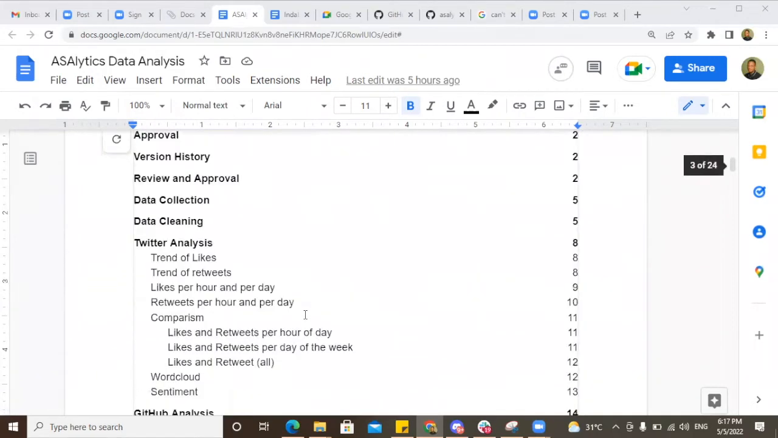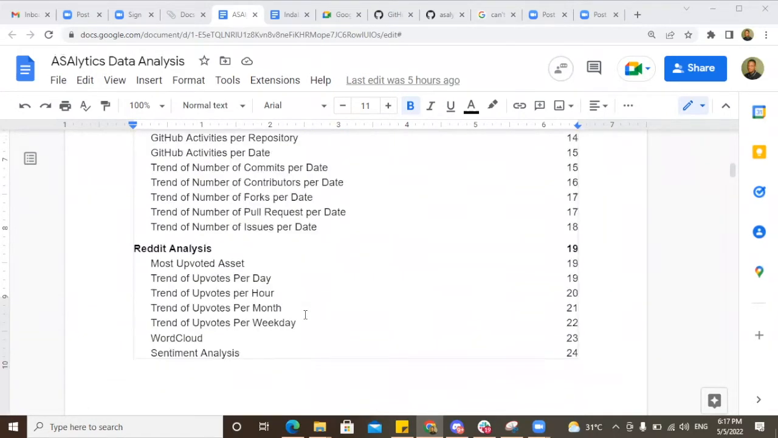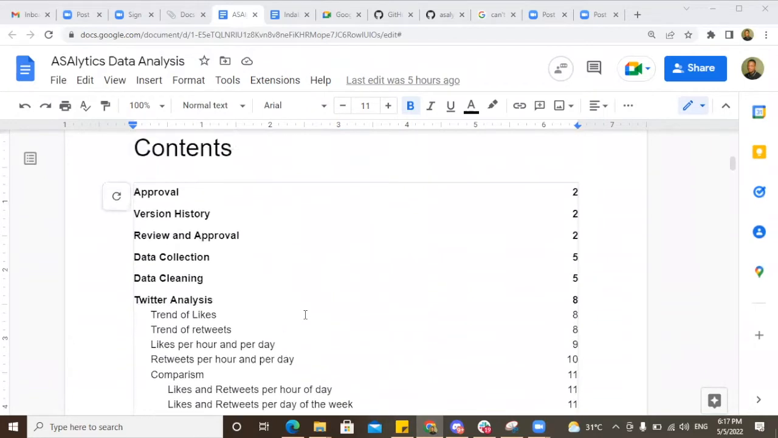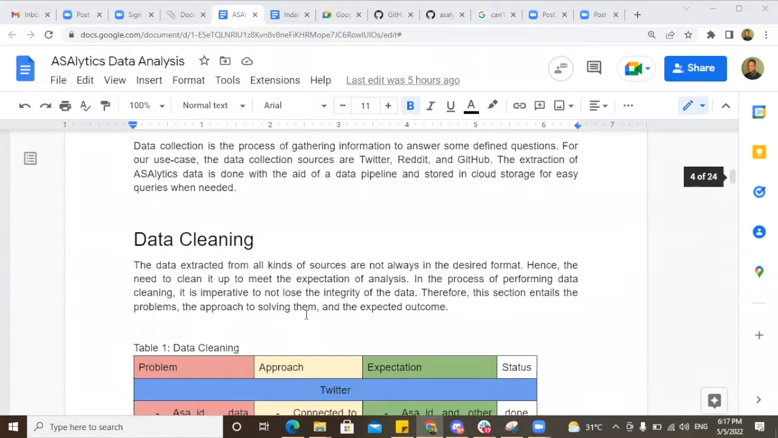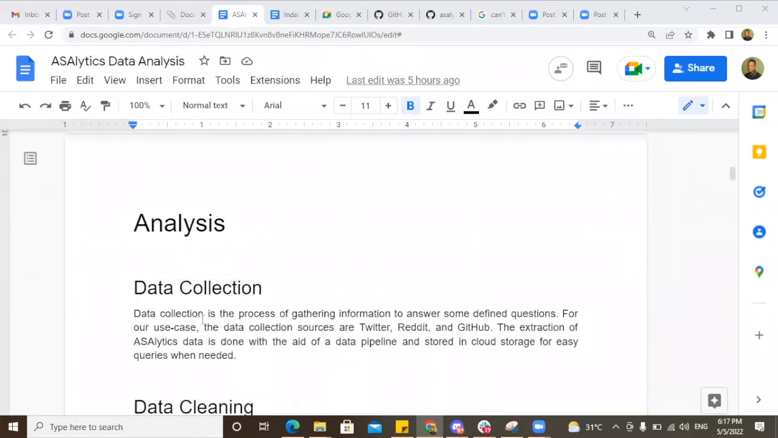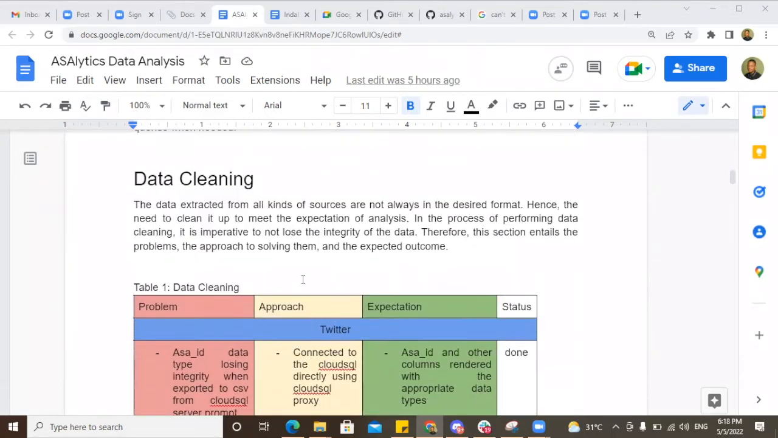Yeah, so in this notebook, we prepared some steps, some tables to guide whoever wants to understand how we clean our data, what problems we faced, and how we treated them. Without wasting time, we stated that our data collection was from Twitter, Reddit, and GitHub, and our approach towards cleaning is thus.